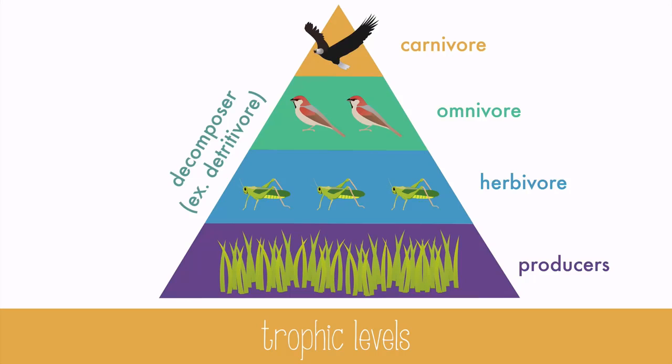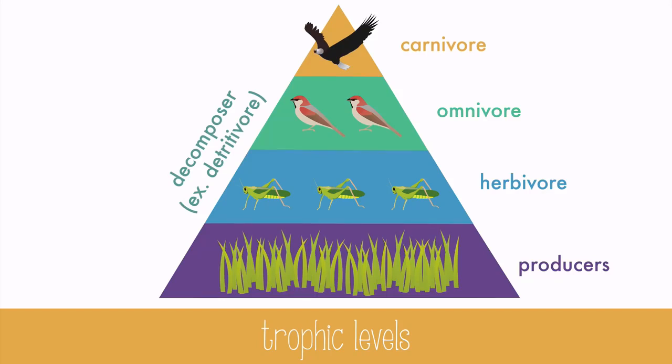Herbivores, like grasshoppers, will eat only producers. An omnivore will eat producers and consumers, like a bird that eats seeds and insects. Carnivores eat other consumers, and decomposers will break down all dead organisms from every part of the food chain, which is why it's written on the side of this diagram. Detritivores are a specific type of decomposer, which feeds on detritus, which is fecal matter or decomposing organic matter.